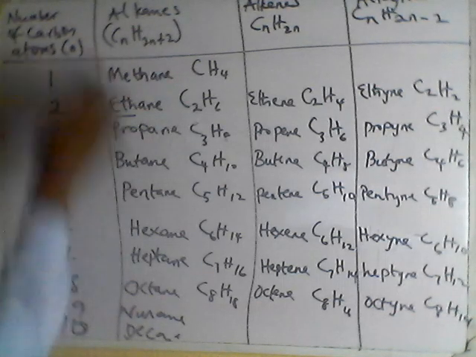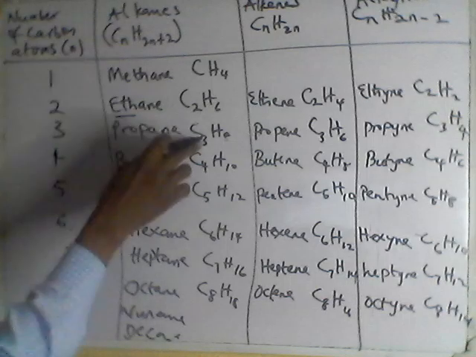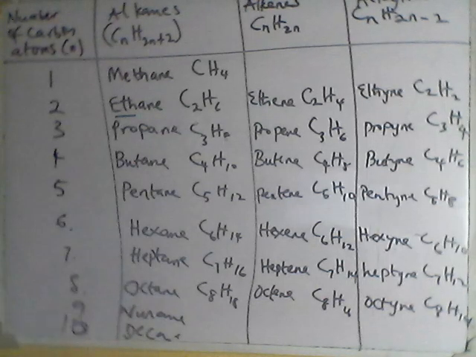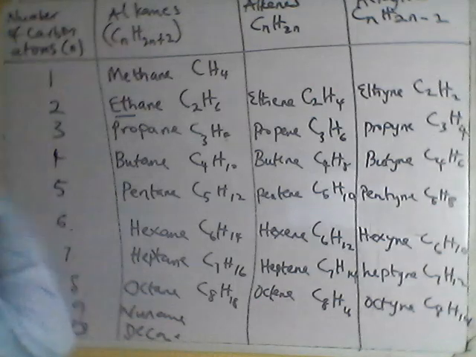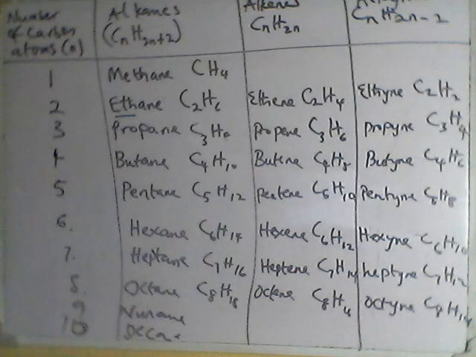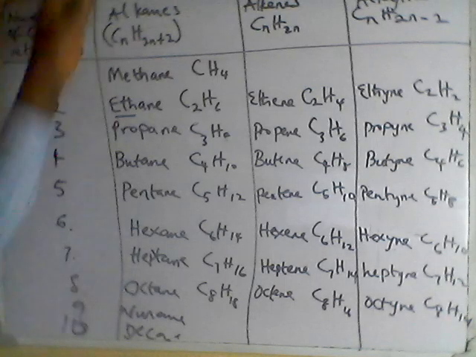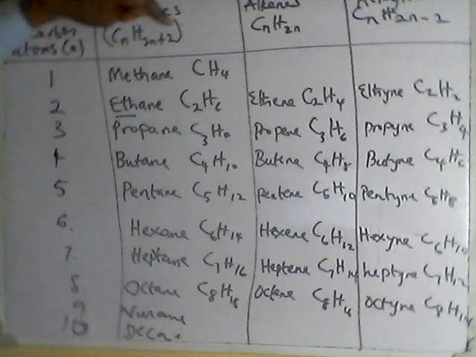For the 3 carbon hydrocarbon, you put n as 3, and so on. Just put n as the number you are looking at, and you will get the chemical formula for that particular hydrocarbon. This is the general formula for the alkanes.